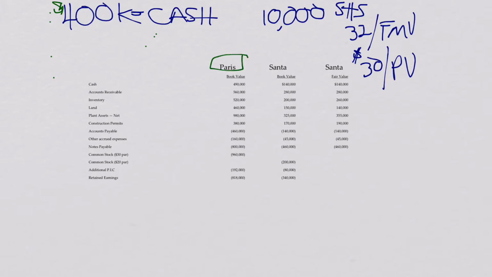Whether it's Paris with all the assets and liabilities of Santa merged into Paris, or Paris as a consolidated.